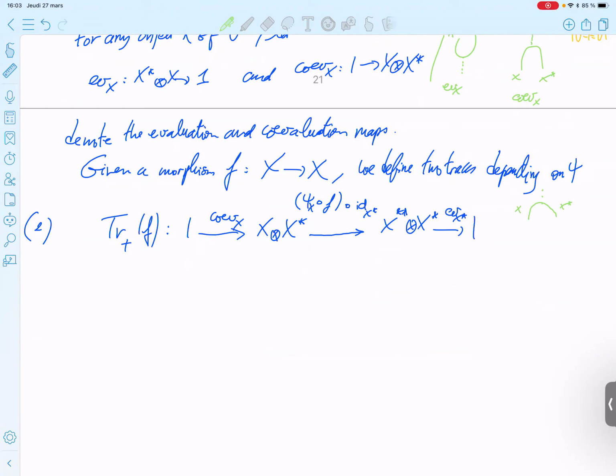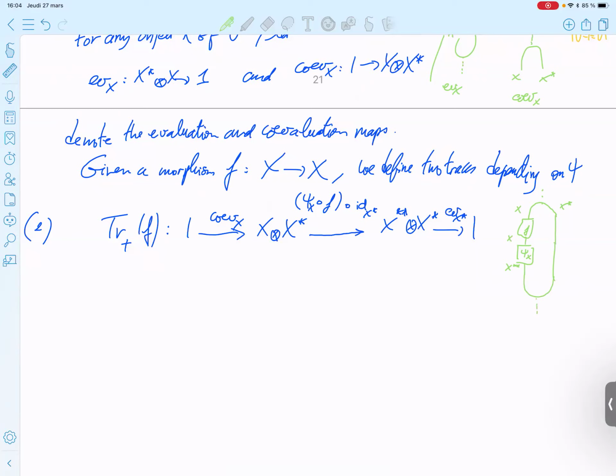Then identity here, and F here, followed by the isomorphism. So you are still in X here, and then it's X double star. And then the evaluation map of X star, and again the unit.